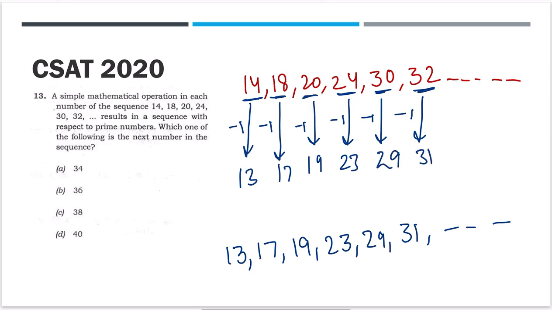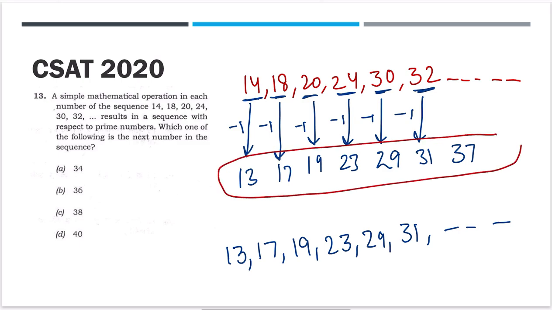Then what is the next number after this? 37, right? 37 and so on. So they're just telling you this is the series. On this you have done an operation, and after doing the operation you find this is just a series of prime numbers. So if you are getting 37, to find this number you are going to do plus 1 to get that number back. So 37 plus 1 is 38. So 38 is the answer, right?